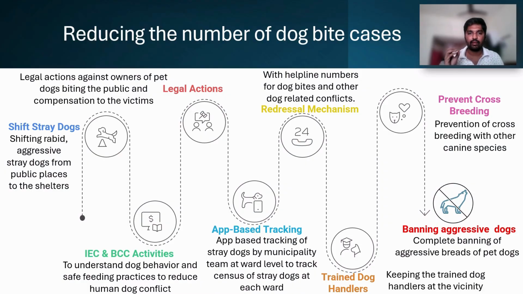Then creating a redressal mechanism with helpline numbers for the dog bites and other dog related conflicts. Then keeping trained dog handlers at the vicinity of the ward to handle the emergencies related to the stray dogs. Then banning the aggressive dog species to prevent the dog bites, and prevention of crossbreeding of the stray dogs with other canine species also in the strategies.